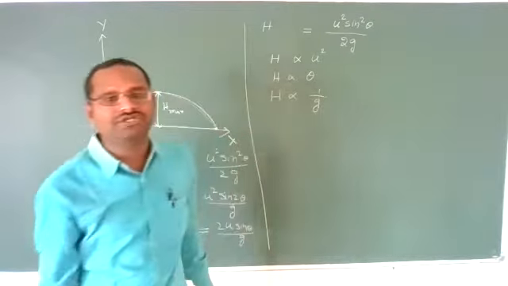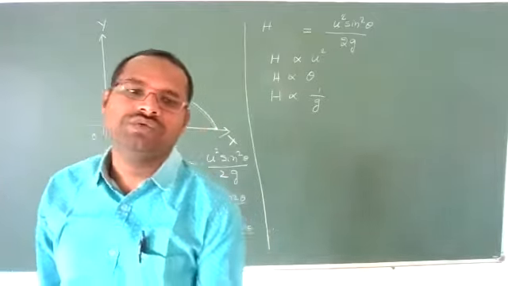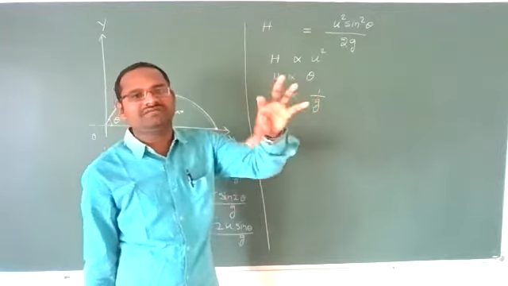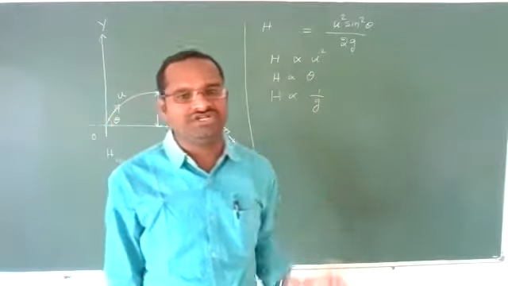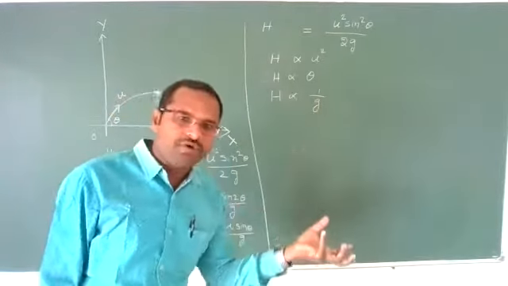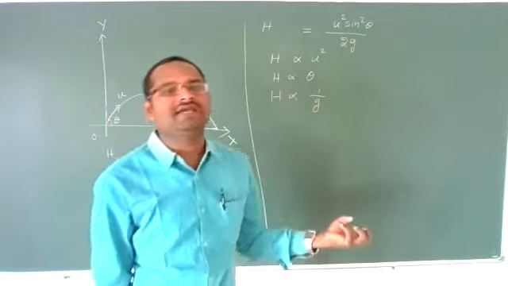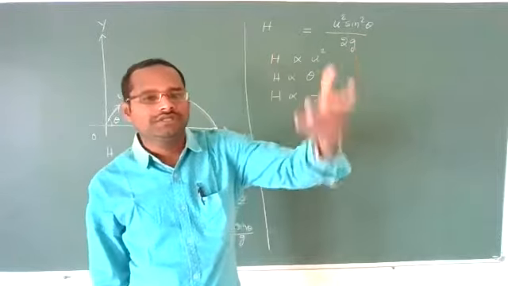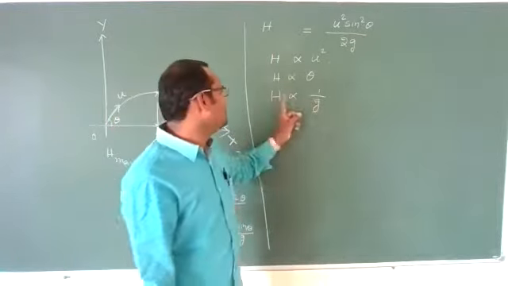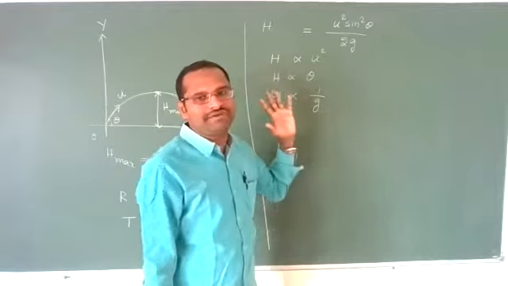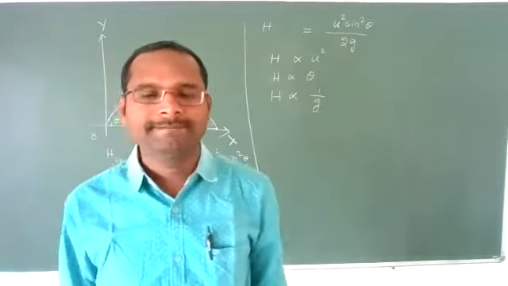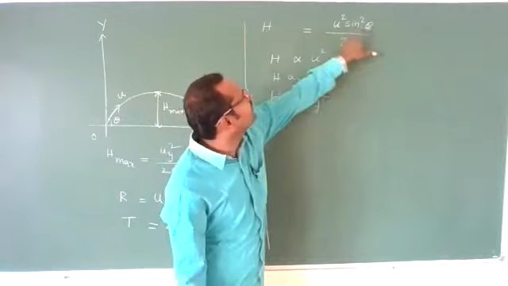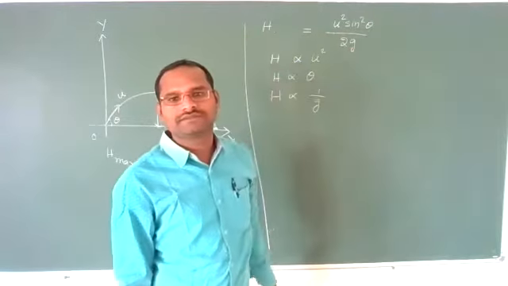If you change the acceleration due to gravity, they may ask the same question: if you project a body on the surface of the Earth, it reaches some height; if you project the same body with the same velocity and the same angle on the Moon, how much height will it reach? They may ask that type of question. So it is inversely proportional to the acceleration due to gravity. Are you getting clear? H depends upon u, theta, and g.